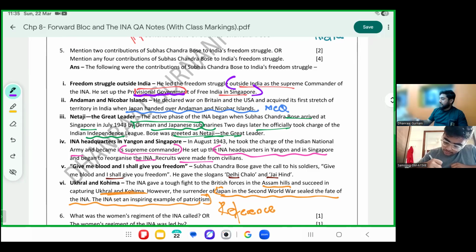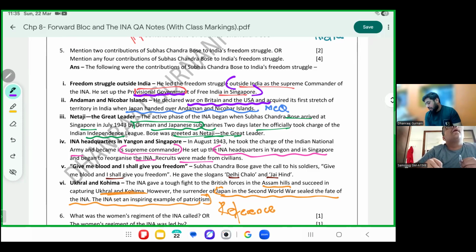All these things tell you that revolutions do break out, civil wars may break out. Both said, my government is ready. Chances of these things happening would be very, very less. He declared war. Bose ne to bola INA is now declaring war. INA, that is Bose and INA, declared war on Britain and USA.